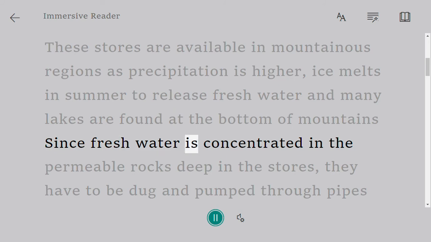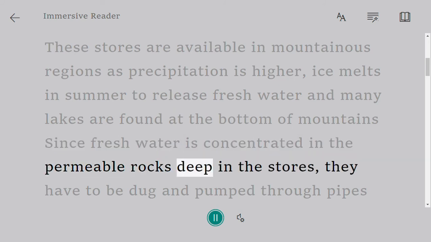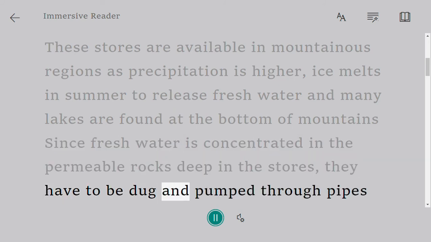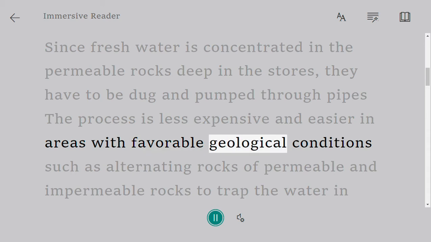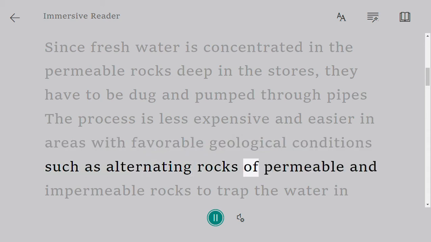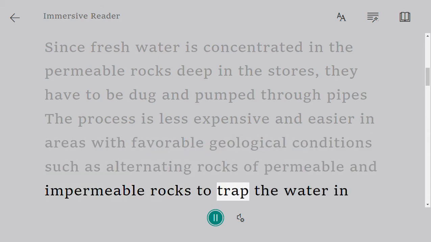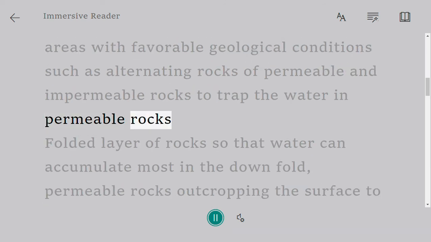Since fresh water is concentrated in the permeable rocks deep in the stores, they have to be dug and pumped through pipes. The process is less expensive and easier in areas with favorable geological conditions such as alternating rocks of permeable and impermeable rocks to trap the water in permeable rocks.